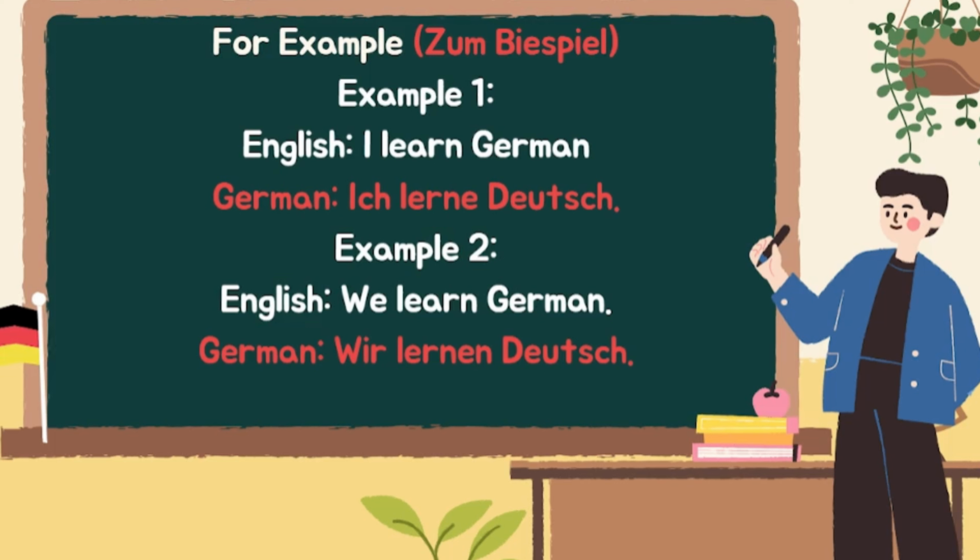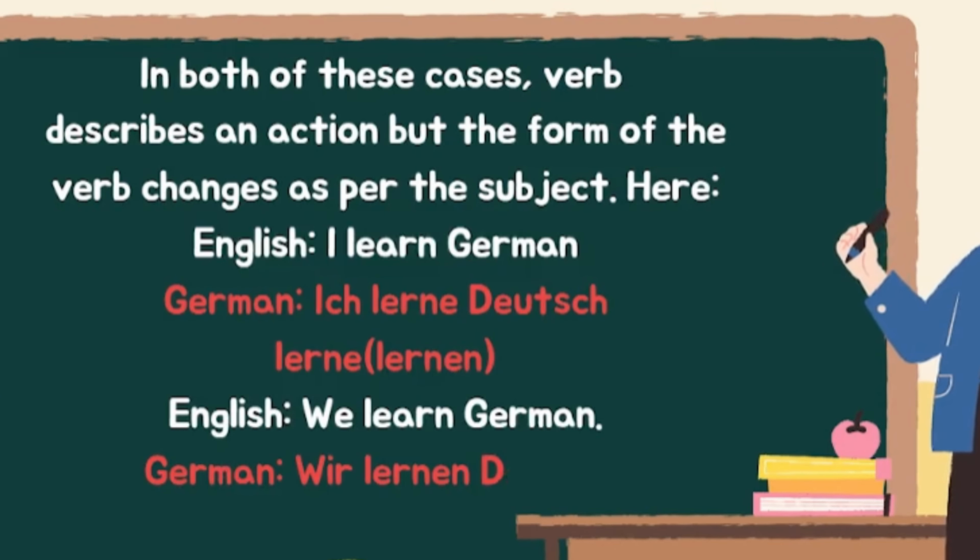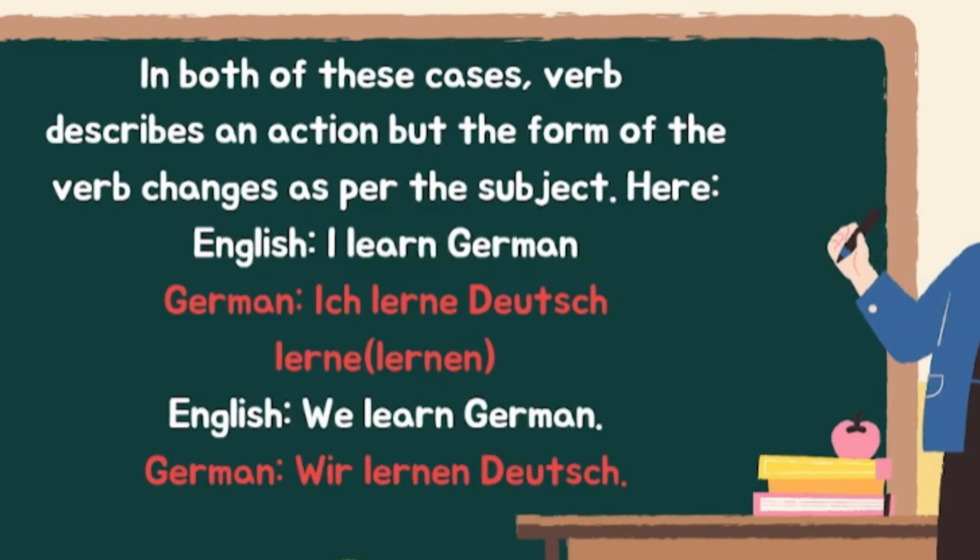So why these two different forms of the same verb? I will describe that in the next slide. In both these cases the verb describes an action, but the form of the verb changes as per the subject. In both of these sentences the verb is learn, but the form of the verb is different. Why is that? The form of the verb changes as per the subject. This is called verb conjugation. So let's see in the next slide.